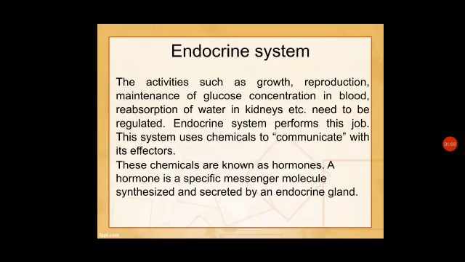So we can say, like our central nervous system, which controls all the activities of the body, there is another system, which is the endocrine system. This system contains glands, and these glands secrete different types of chemicals known as hormones, and they have different types of body functions.